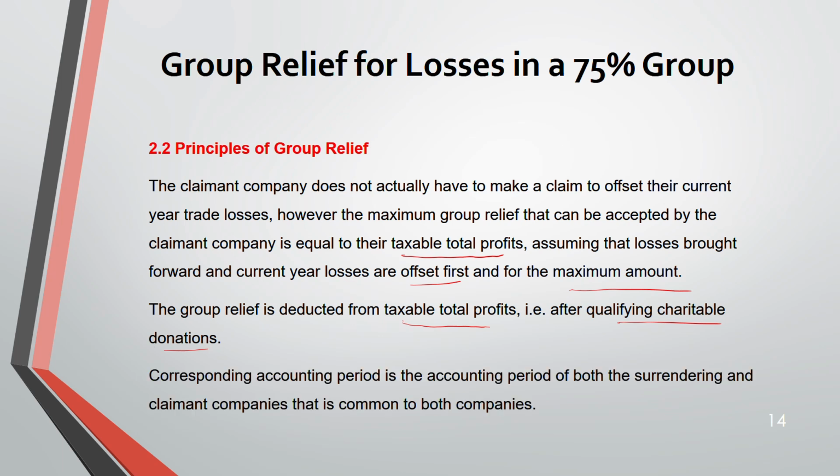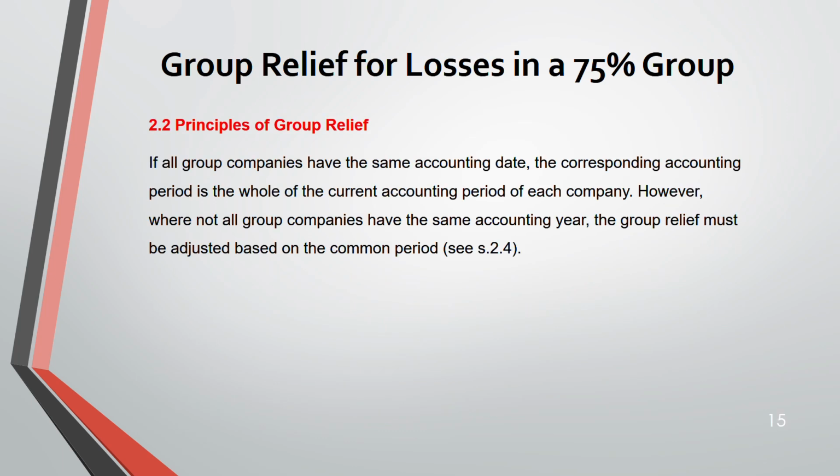So the corresponding accounting period is the accounting period of both surrendering and claimant that is common to both companies. Remember, it has to be common. Now, if all of the group companies have the same accounting date, the corresponding accounting period is the same. Okay, it's the whole of the current accounting period of each company. Then there's no issue. The issue comes when the two companies have different accounting dates.